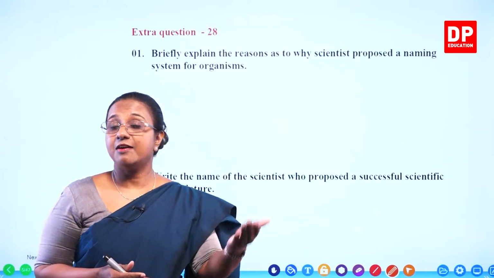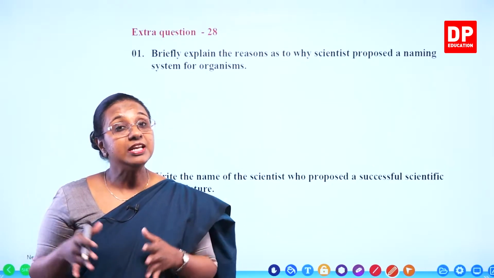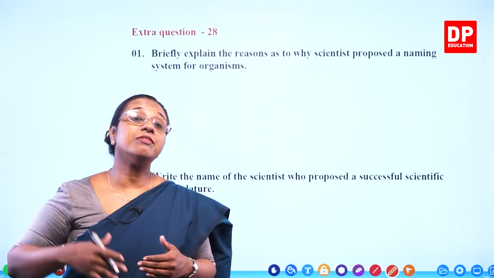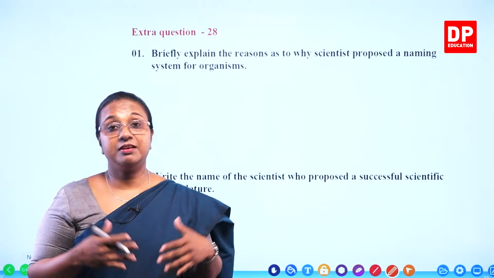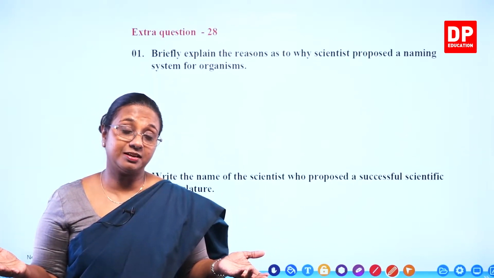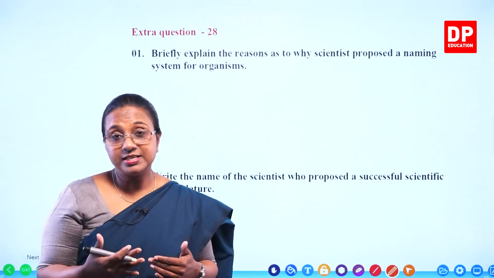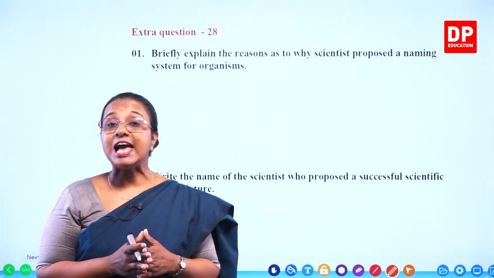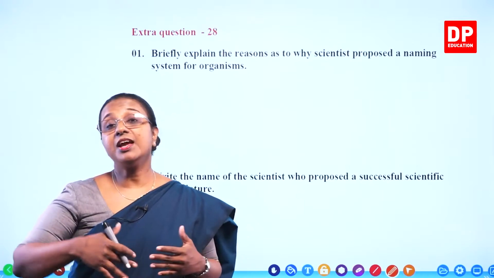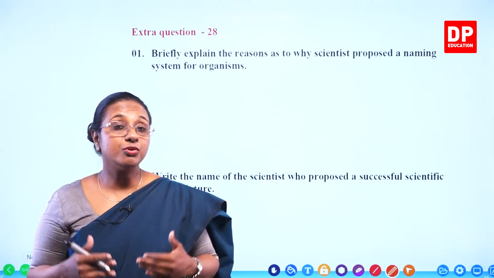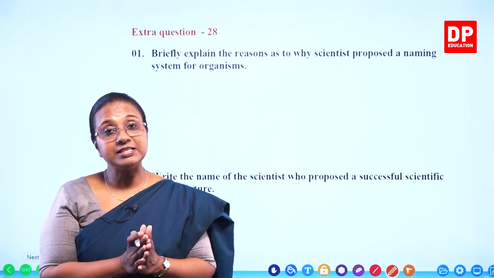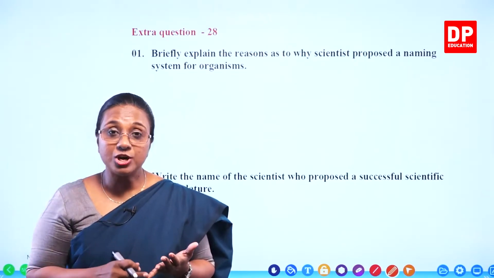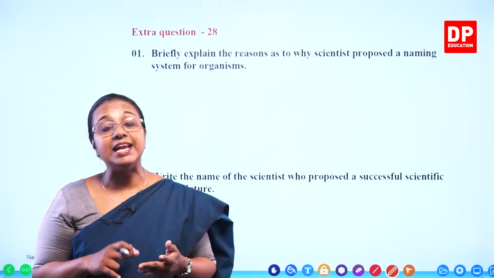In another country, there will be a different name. Even in different regions of our own country, the same organism will be referred to by different names, or based on languages. One country has more than one language. So you call the organism by different names based on language, country and region.